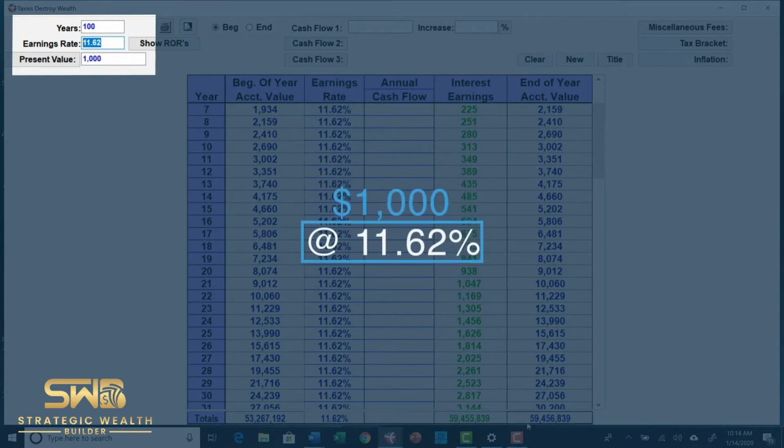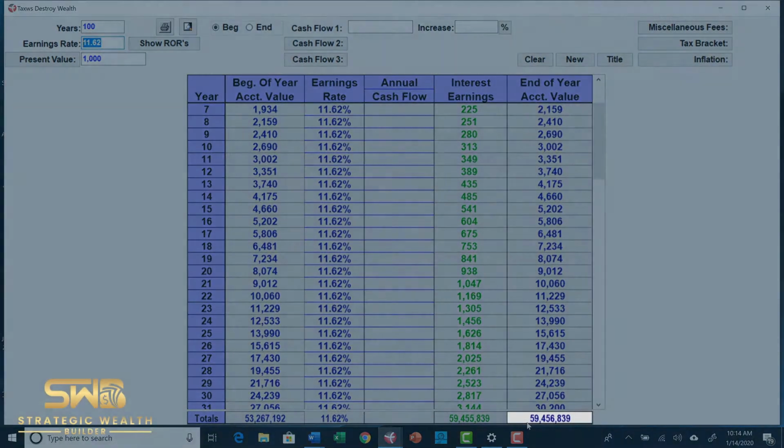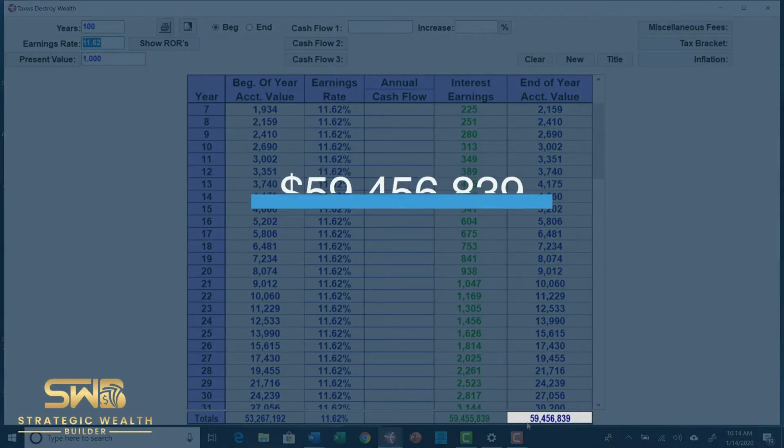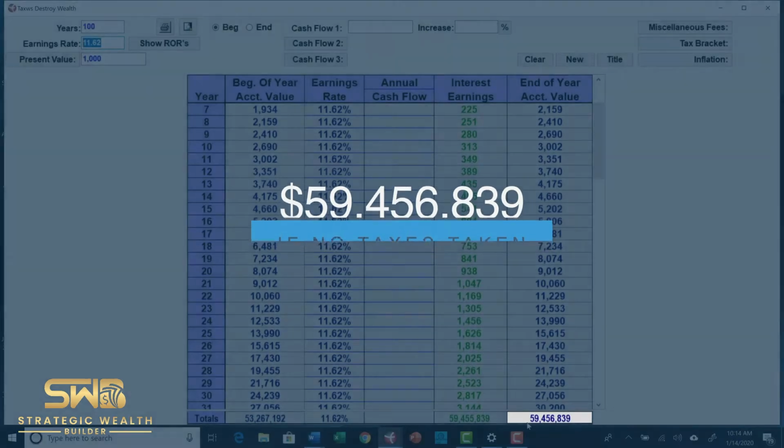If you had $1,000 growing at 11.62% for 100 years, you would have, if there were no taxes taken out over that period of time, $59,456,839. That is an incredible sum. But the reality is that in the world that we live in, we have taxes.